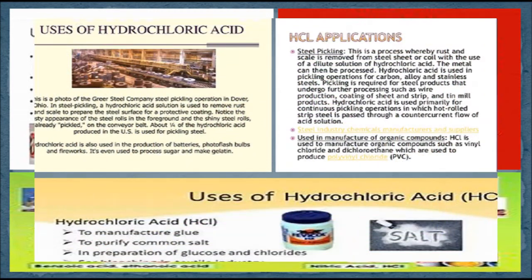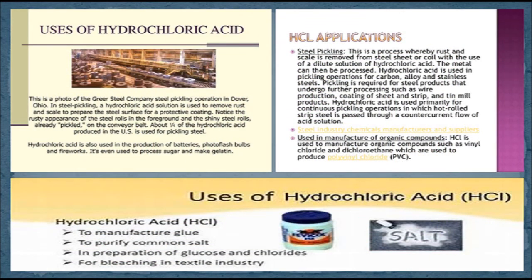Hydrochloric acid. It is used mainly for removing rust from iron and steel before using in various industrial processes. It is also used in the production of various compounds such as vinyl chloride and limestone, as well as in the preparation of cleaning liquids. It is also used in the refining process of common salt. It is also used in the manufacturing of chlorine and making aqua regia. Aqua regia is 3 parts of hydrochloric acid and 1 part of nitric acid. It is used to dissolve noble metals such as gold and platinum.